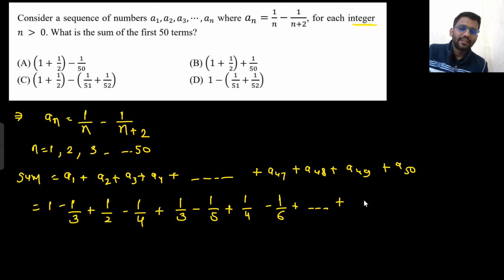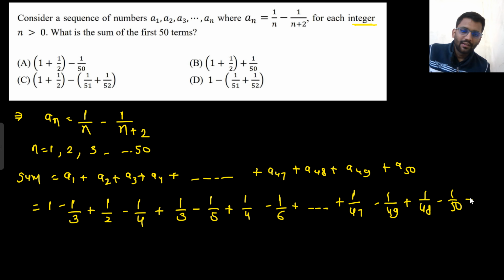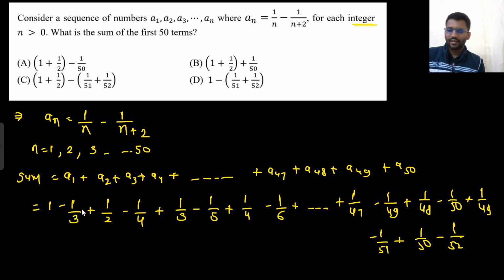The value of a47 would be 1 by 47 minus 1 by 49. The value of a48 would be 1 by 48 minus 1 by 50. The value of a49 would be 1 by 49 minus 1 by 51. We take the value n and the value n plus 2, that's what we are doing. The value 1 by 50 and 1 by 50 plus 2, that means 52. So what is happening here? Look, this minus 1 by 3 and this 1 by 3 are getting cancelled. Minus 1 by 4 and this 1 by 4 are getting cancelled.